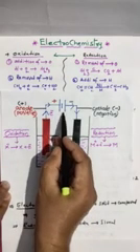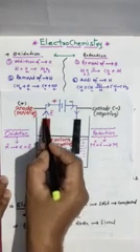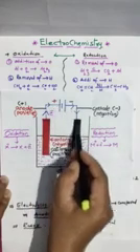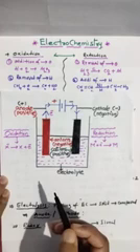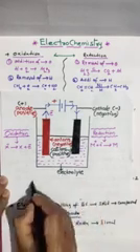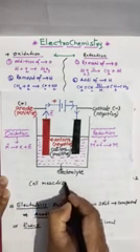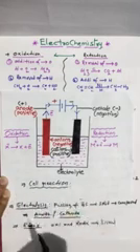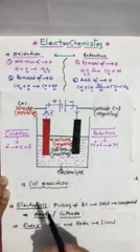When we pass electrical current via battery, electrons are moving from anode to cathode. Remember, electrons are moving from anode to cathode. Now, here in electrolysis, two types of reactions will take place. That is what we call cell reactions. This is very important. What do cell reactions mean? One is the anodic reaction, another is the cathodic reaction.